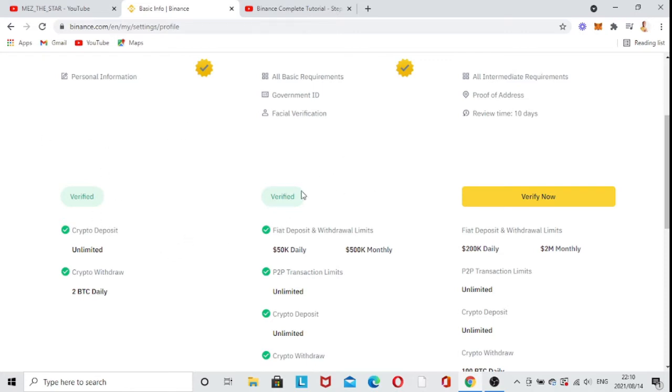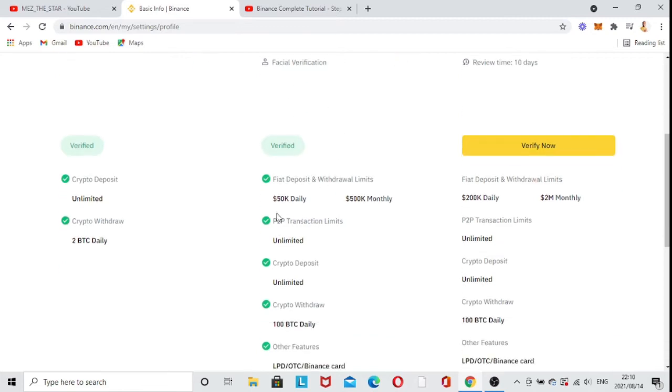And then with this one, as you can see, I'm verified. I've already done all of these. So we have your fiat deposit and withdrawal limits. So there's a lot you can actually do. So in daily, 50k daily up to 500k monthly. So that's a lot there. You get to have a P2P transaction limit, which is unlimited. So the P2P one is actually an important one, guys, because in most countries crypto is still not legal to actually trade. So P2P is actually where it comes in.